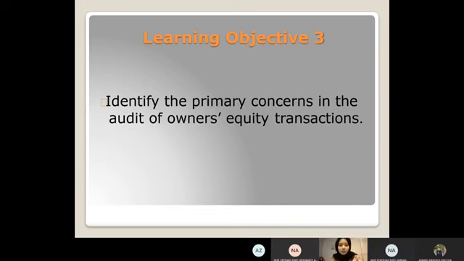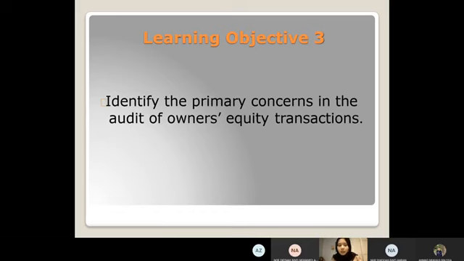Okay, moving on to learning objective 3. Identify the primary concern in the audit of owners' equity transactions. There is an important difference in the audit of owners' equity between a publicly held corporation and a closely held corporation. A publicly held corporation is more complex and needs to verify three things, which is capital and common stock, additional paid-in capital in excess of par, and retained earnings and related dividends.